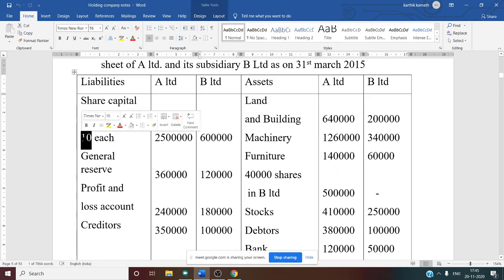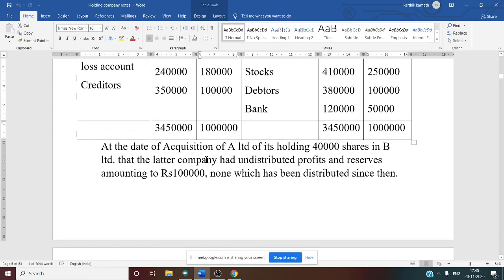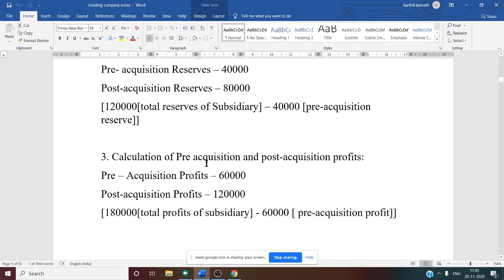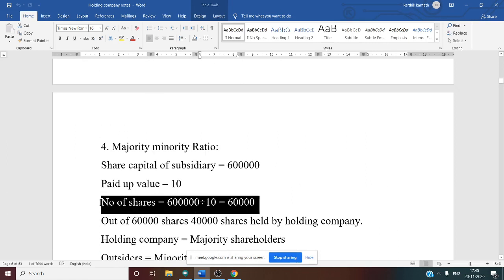Paid up value or the face value is 10. So we can easily calculate the number of shares. 6 lakh divided by 10, if you do, you will get the number of shares in the subsidiary company. So what is that answer? Answer is 60,000. See this. Number of shares is 60,000, 6 lakh divided by 10.